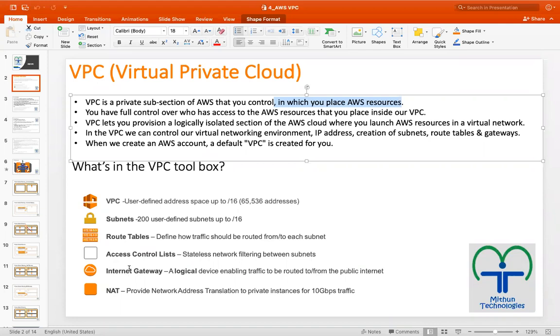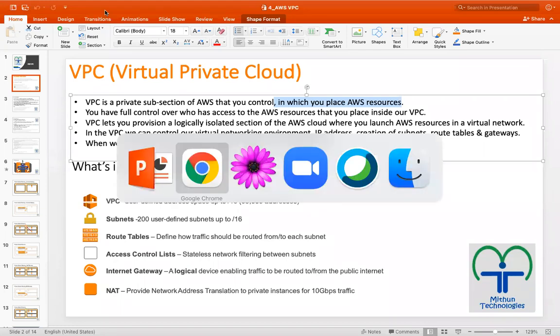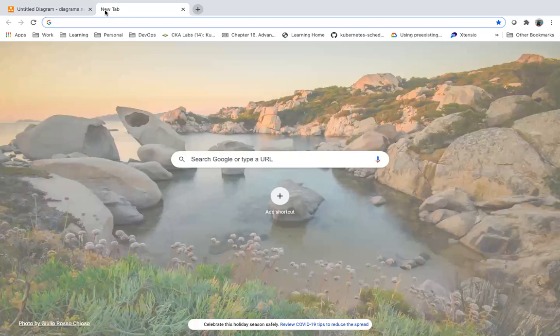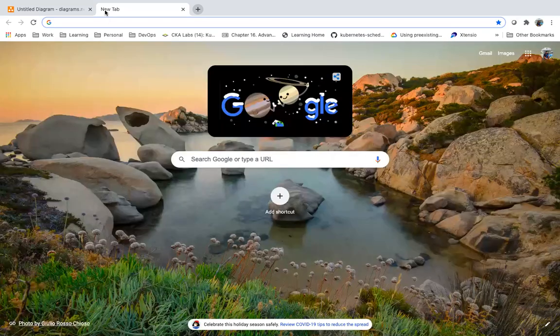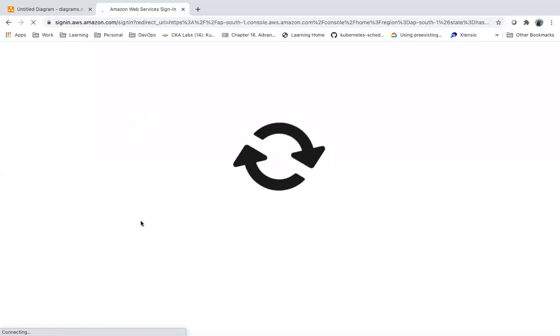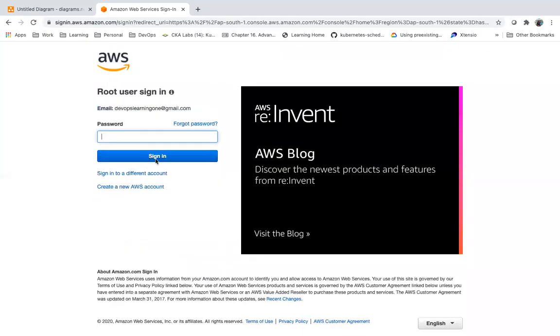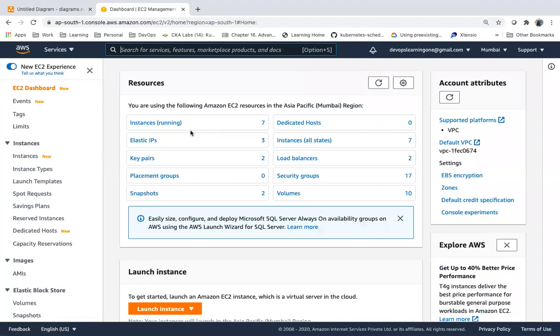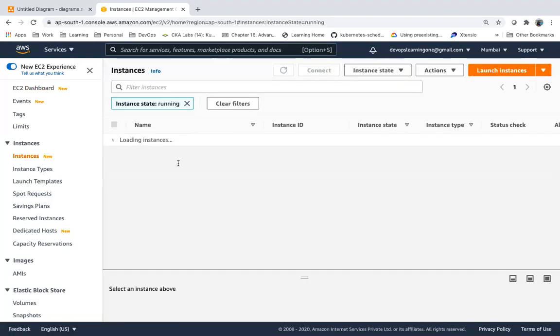Whenever we create an AWS account, a default VPC will be created for us. If you see, we already created some servers.